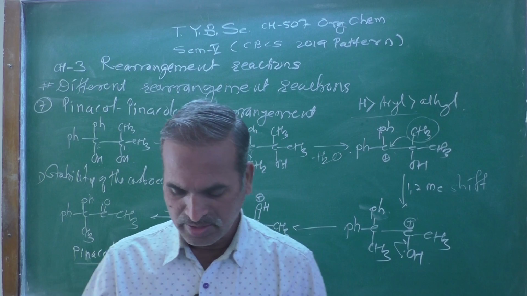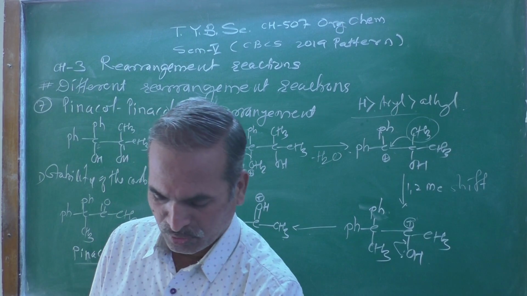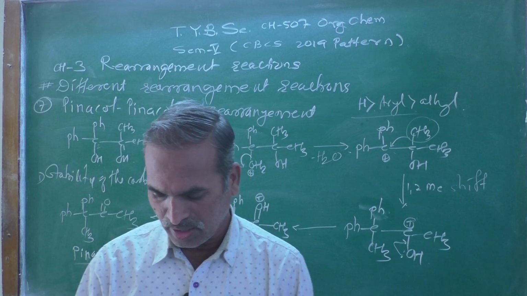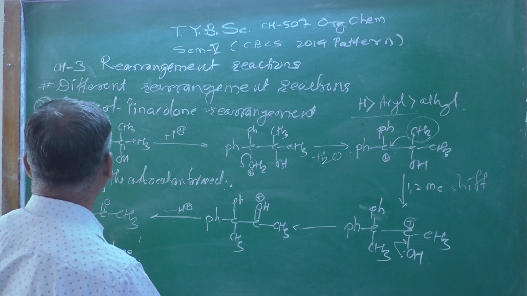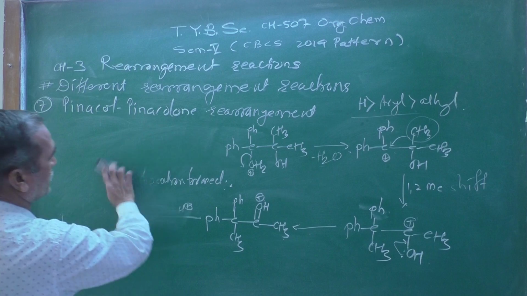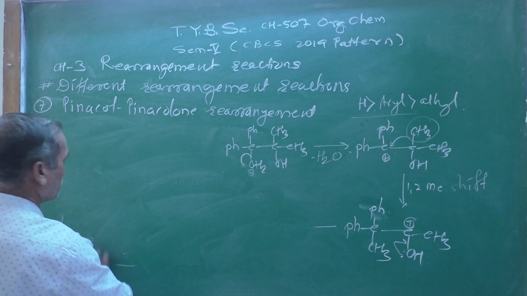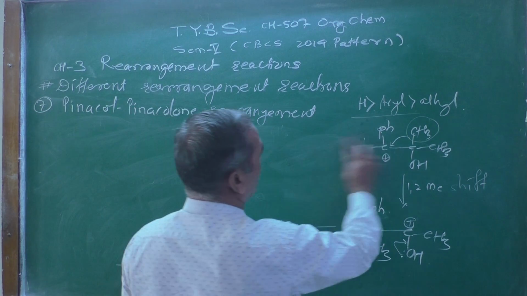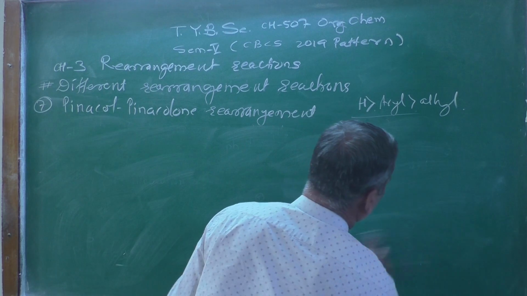Now second one is the relative migratory aptitude of alkyl or aryl substituents. Second point which we are going to discuss over here is the migratory aptitude that we are discussing here.